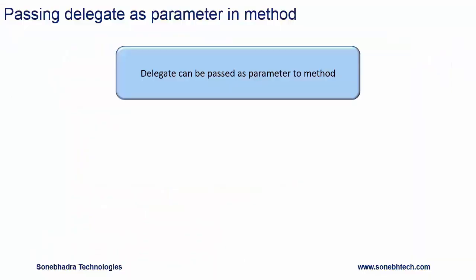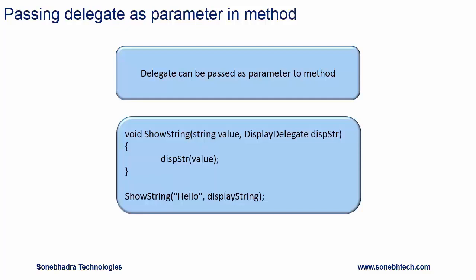Passing delegate as parameter in method. We can pass the delegate as parameter to a method. Let's see one example. Here we have called the method show string. It has first parameter string hello, and the second parameter is delegate display string. And here is the method.